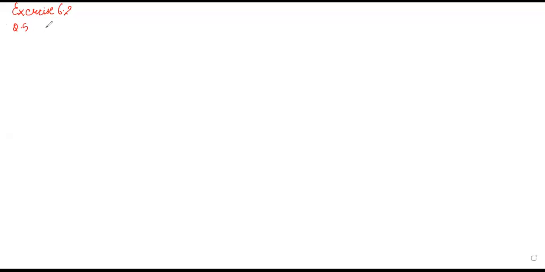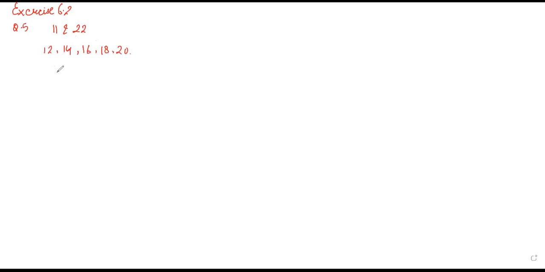So this is your question: you are supposed to find the least number which is exactly divisible by all even numbers between 11 and 22. First of all we will see how many even numbers there are between 11 and 22. That is 12, 14, 16, 18, 20 and 22. So these are the even numbers.